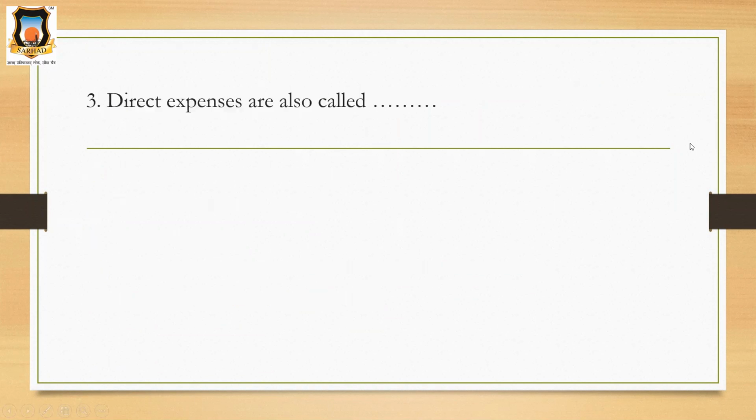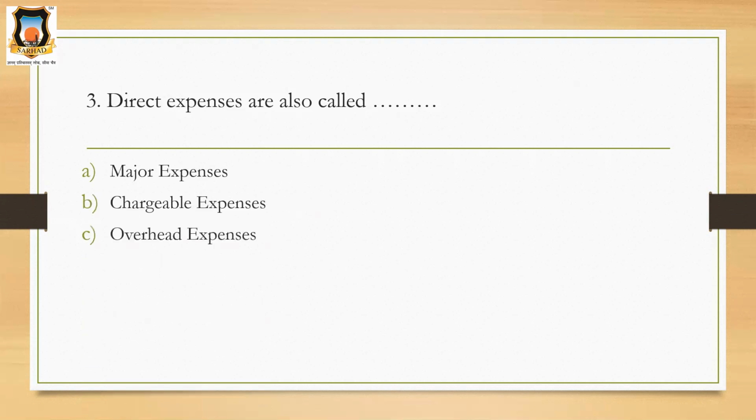Next question is, direct expenses are also called what? First option, major expenses, second option, chargeable expenses, third option, overhead expenses, and the last option is sundry expenses. So being costing students, you must classify direct expenses and indirect expenses.